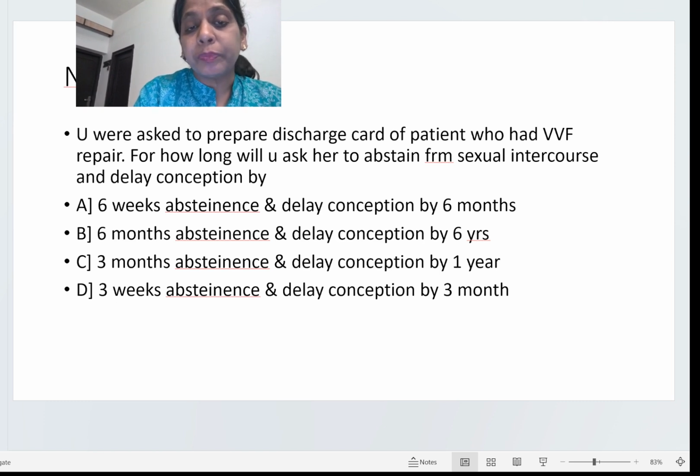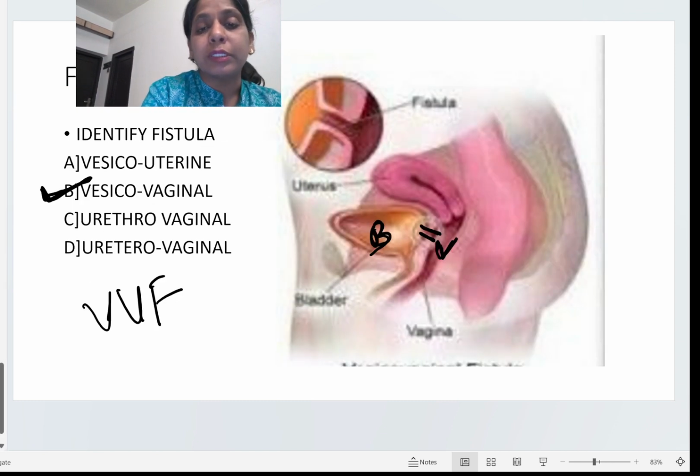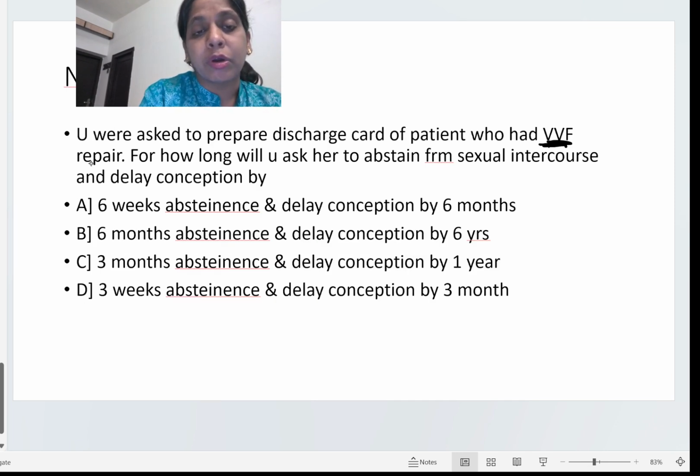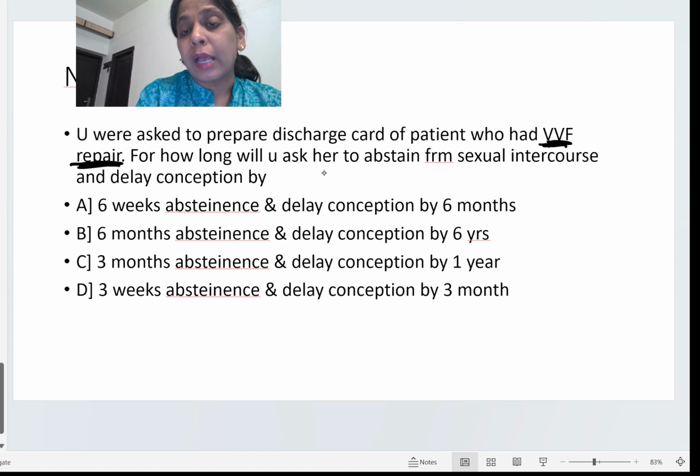You were asked to prepare a discharge card of a patient who had VVF repair. VVF is the fistula which we saw in this diagram, vesico-vaginal fistula. Now this patient has got the repair of this vesico-vaginal fistula. For how long will you ask her to abstain from sexual intercourse and delay conception?